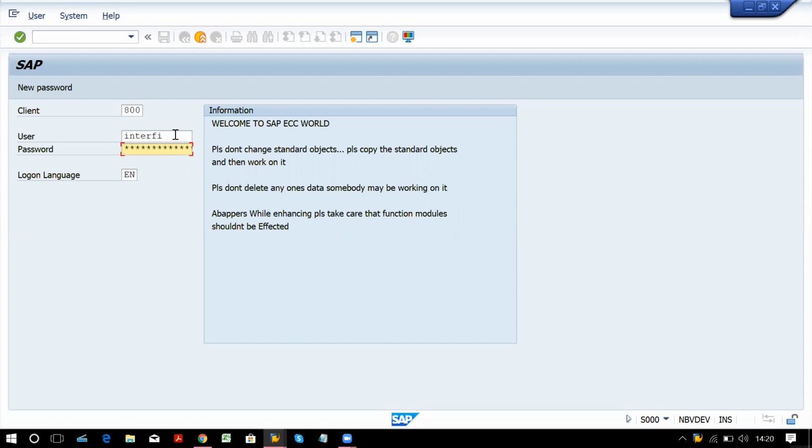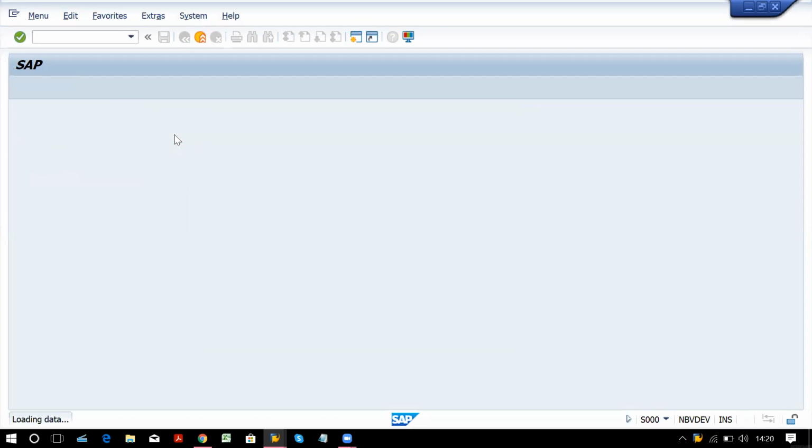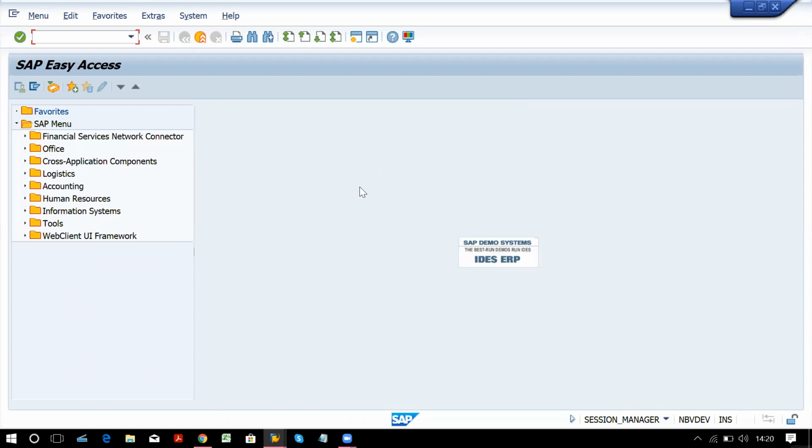Previously they were using some other database like Oracle, DB2. Now it is their own database they have come up with. So there are a lot of changes we have in this SAP FICO also.